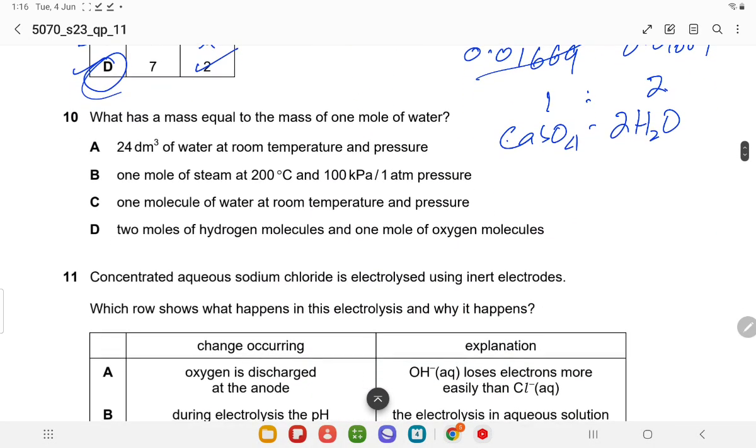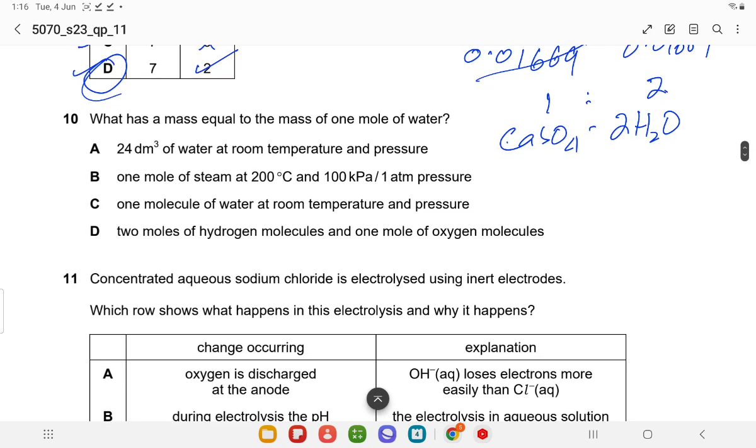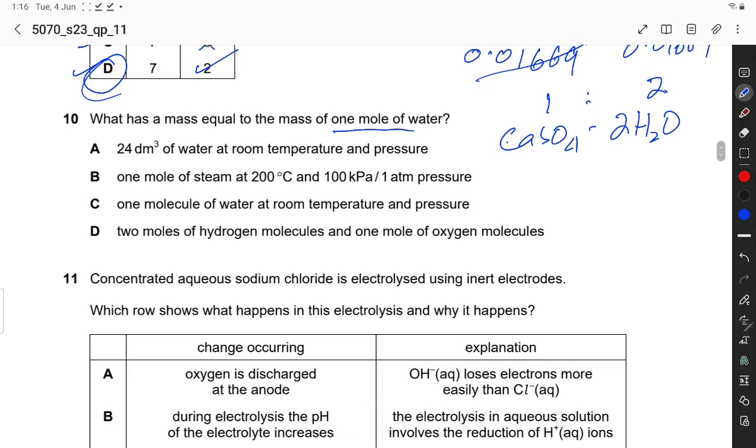Next question: what has a mass equal to the mass of 1 mole of water? The mass of 1 mole of water is 18 gram.